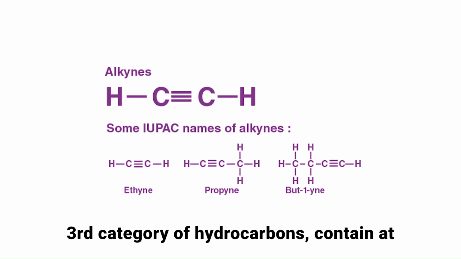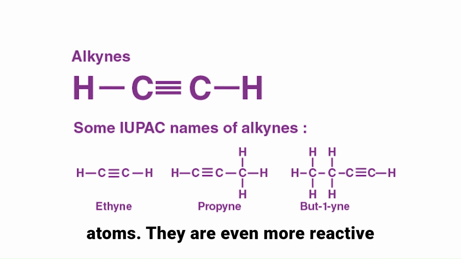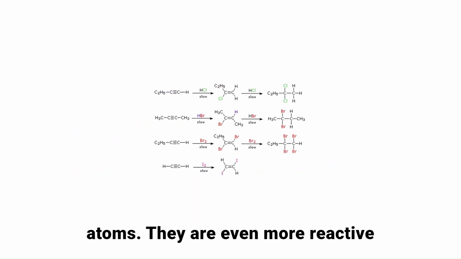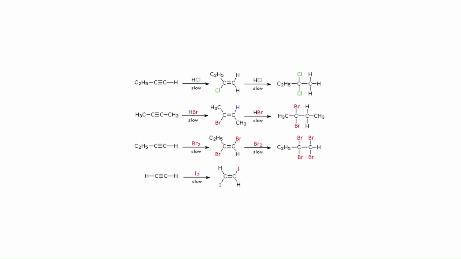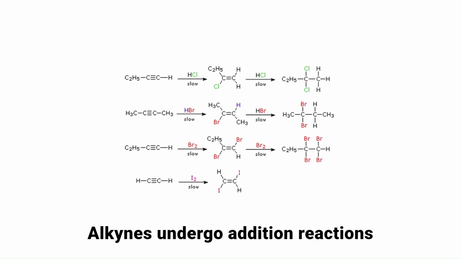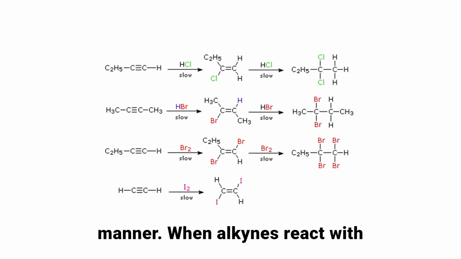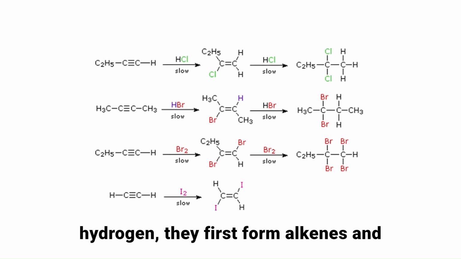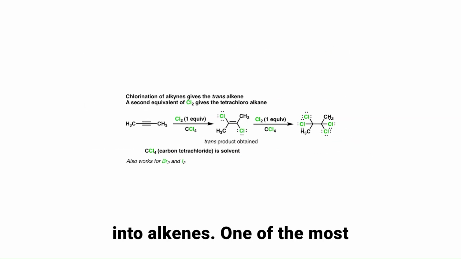Alkynes, the third category of hydrocarbons, contain at least one triple bond between carbon atoms. They are even more reactive than alkenes due to the presence of the highly energetic triple bond. Alkynes undergo addition reactions similar to alkenes, but in a stepwise manner. When alkynes react with hydrogen, they first form alkenes and then further hydrogenation converts them into alkanes.